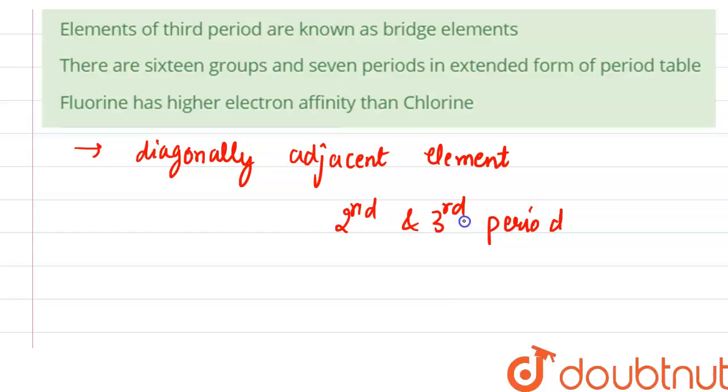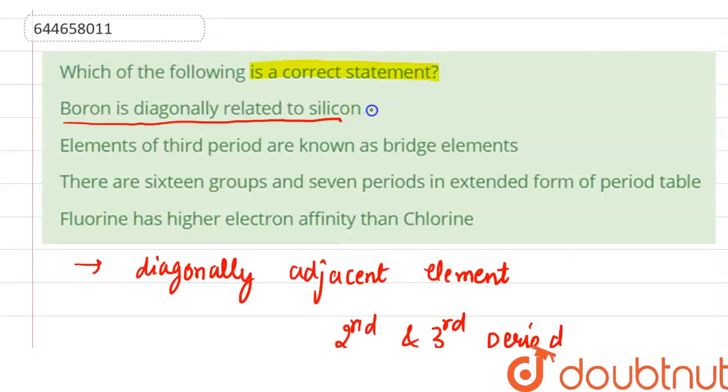A diagonal relationship occurs because of the similar direction in the trend of various properties as we move across or down the periodic table. Many of the chemical properties of an element are related to the size of the element. These pairs are lithium and magnesium, beryllium and aluminium, and boron and silicon. Boron and silicon both form semiconductors, form halides that are hydrolyzed in water, and have acidic oxides. So from here we can say that statement 1 is the correct statement.